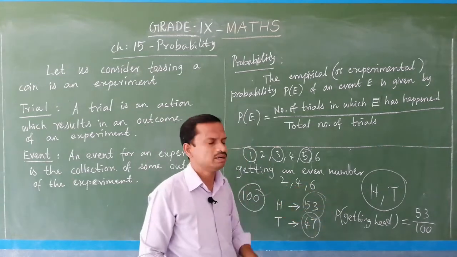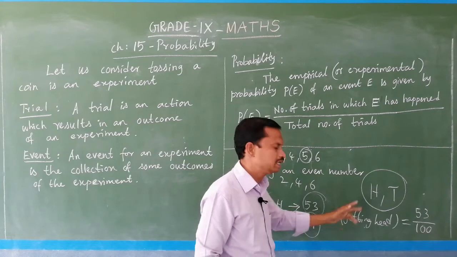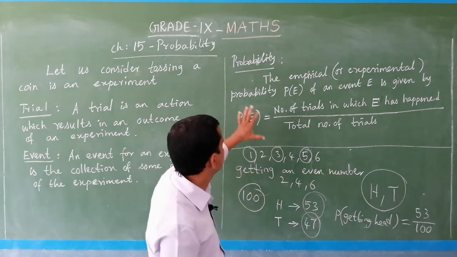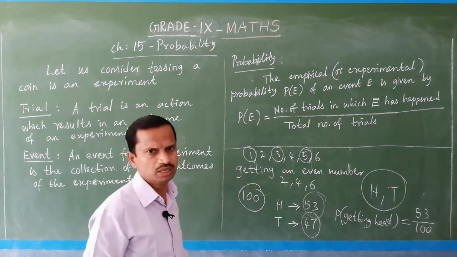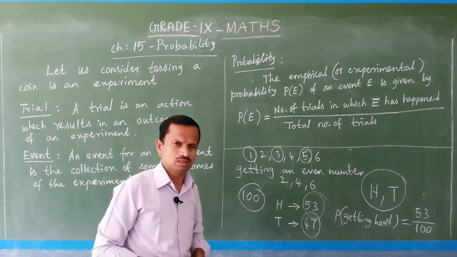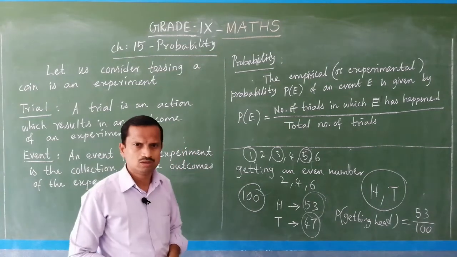So 53 by 100 is the probability of getting head. Is it clear? These are the explanations for the definition.